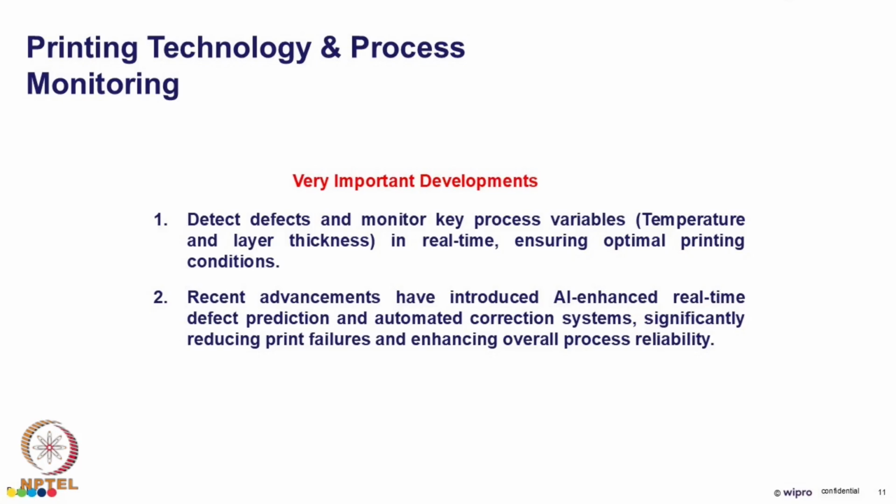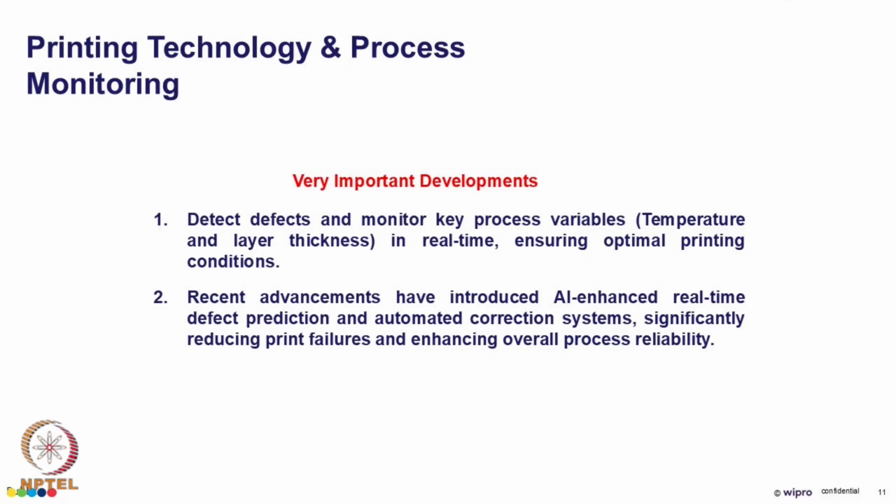Process monitoring is used for identifying defects and anomalies in real time. That means when the printing is happening, if any defects occur or if something is going wrong, you are able to find it in real time. It can use cameras or temperature control units, and it differs from technology to technology.